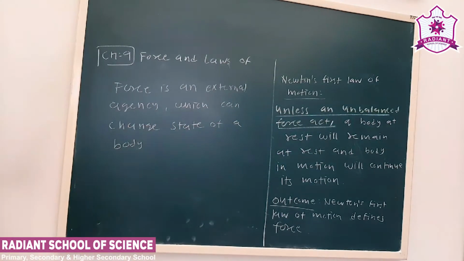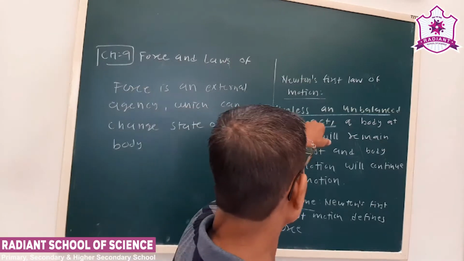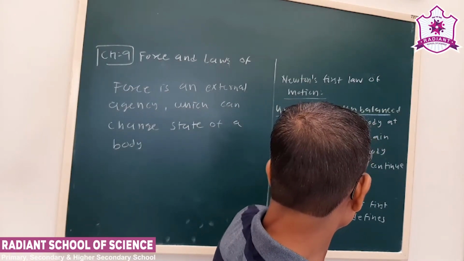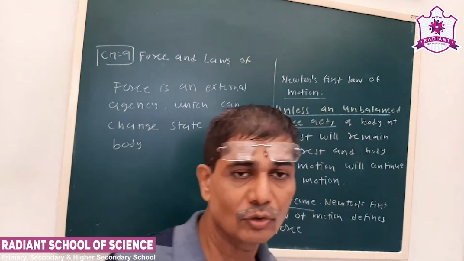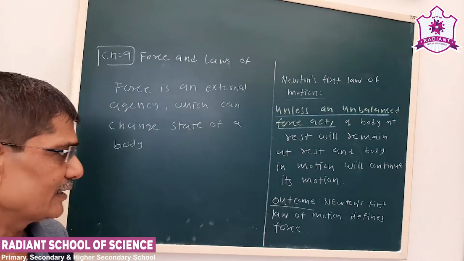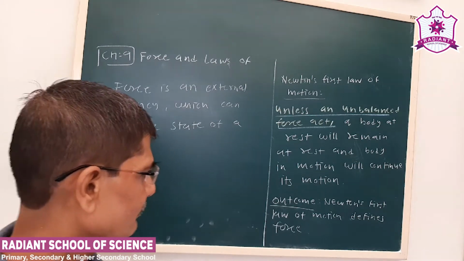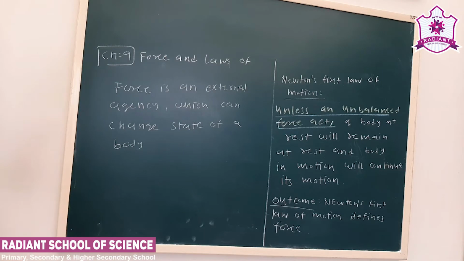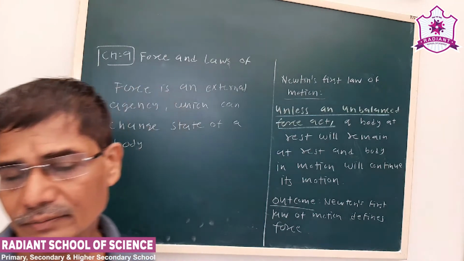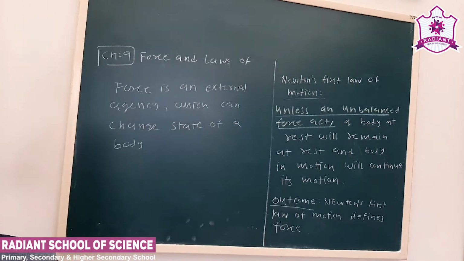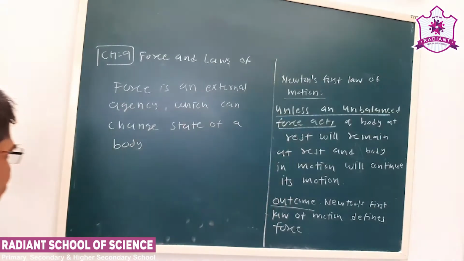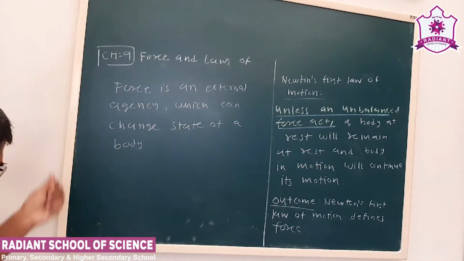Now once again, what is Newton's first law of motion? Unless an unbalanced force acts, a body at rest will remain at rest and a body in motion will continue its motion. So we can say Newton's first law of motion defines force, or force is an external agency which can change the state of a body. Now we have come to know that a force is an agency which can change the state of a body. Now we have to see what are the effects of force on a body.